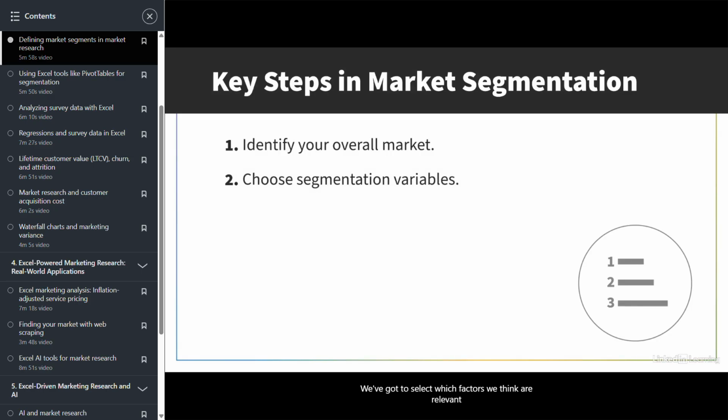We've got to select which factors we think are relevant for dividing up that market and which represent our customers broadly within individual groups. Next, we're going to go through and analyze customer data. So we're going to gather information about our existing customers and then potential customers, ideally, through surveys, maybe focus groups, market research reports, anything along those lines.